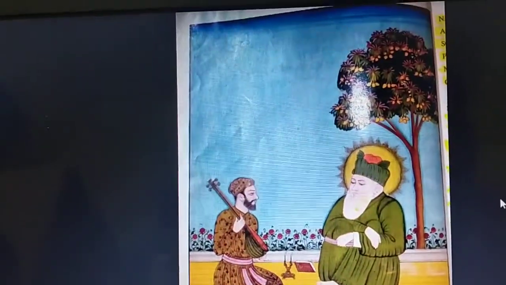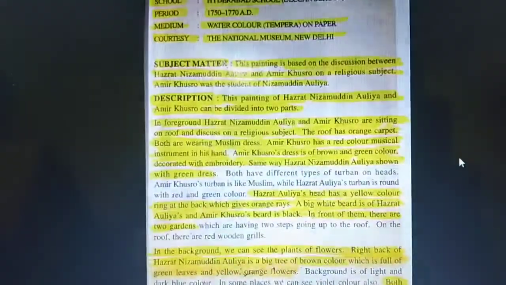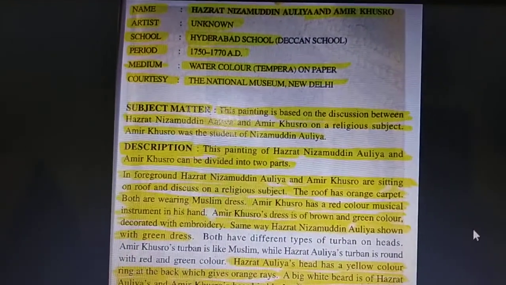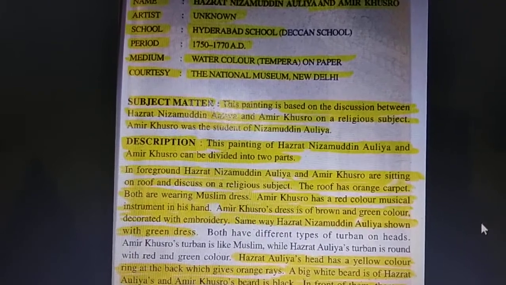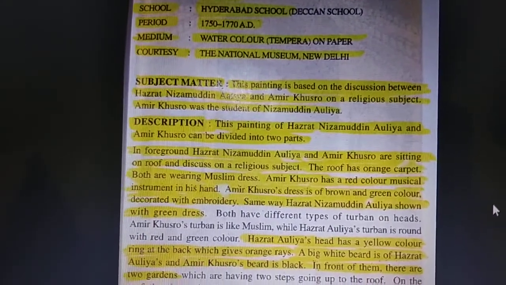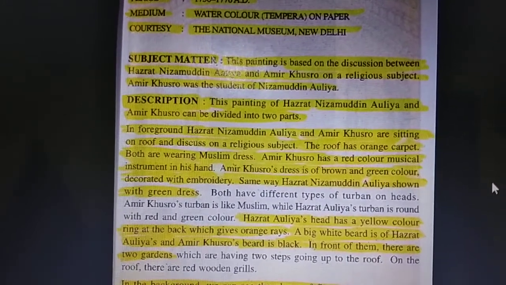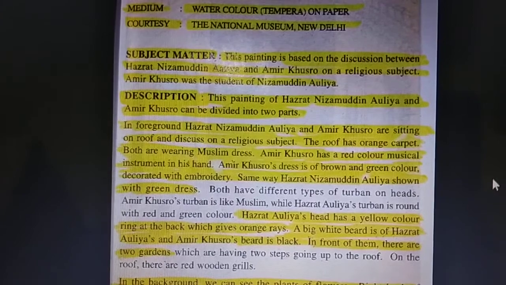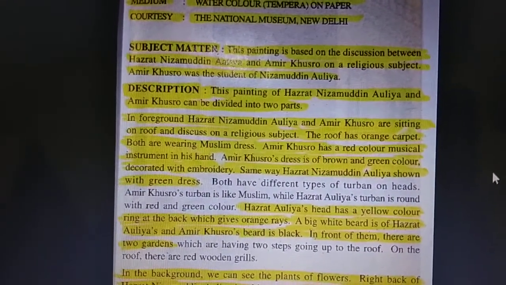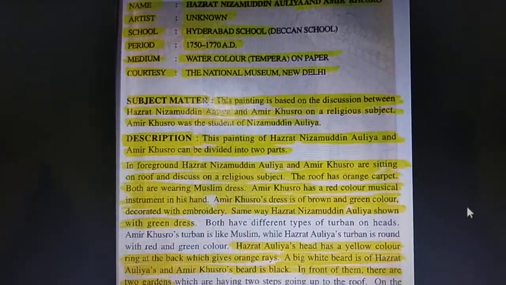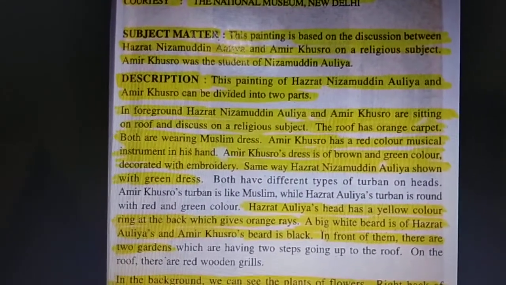Second painting: Hazrat Nizamuddin Aulia and Amir Khusro. Artist unknown. Sub school: Hyderabad, period 1750 to 1770 AD. Medium: watercolor tempera on paper. Courtesy the National Museum, New Delhi. Subject matter. This painting is based on the discussion between Hazrat Nizamuddin Aulia and Amir Khusro on a religious subject. Amir Khusro was the student of Nizamuddin Aulia.